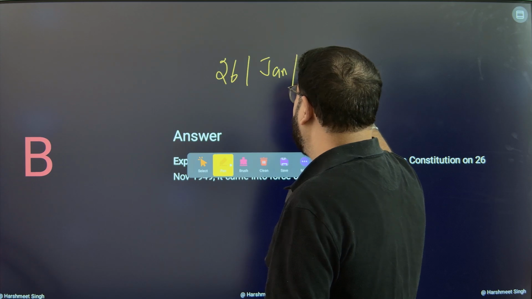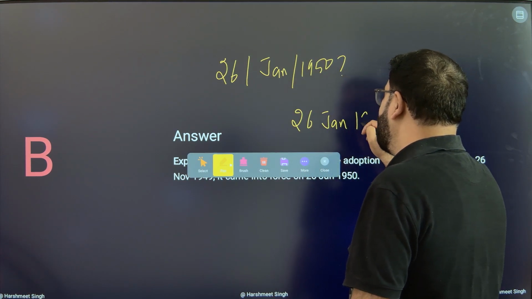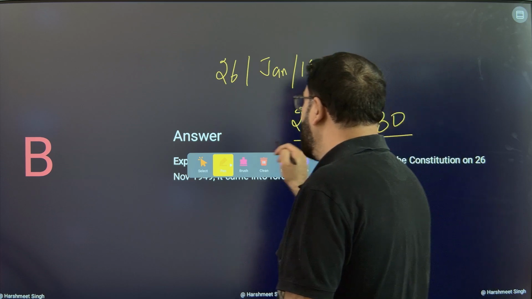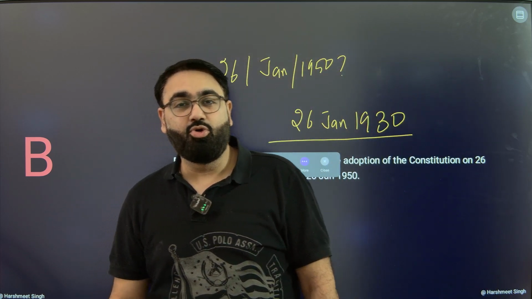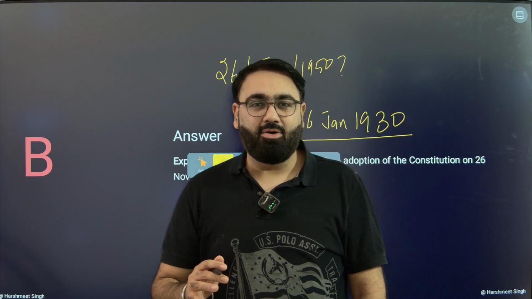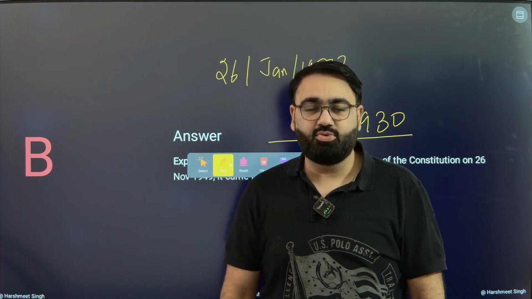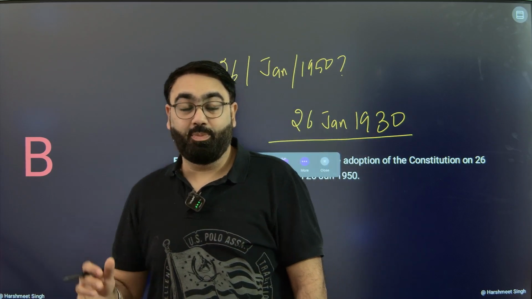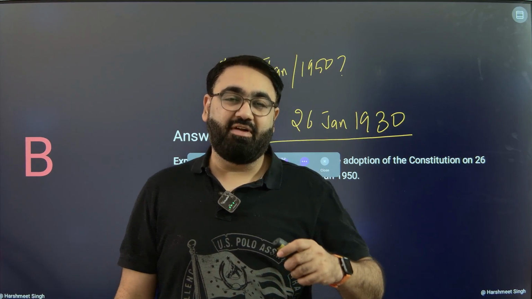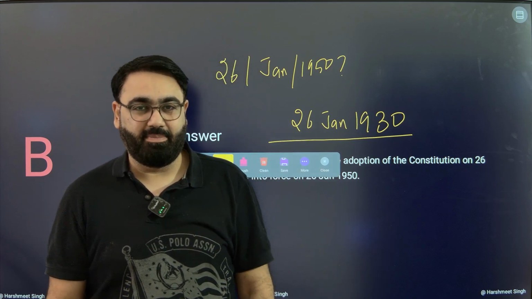The reason being that 20 years ago, that is 26 Jan 1930, was the day that Congress adopted the Purna Swaraj Divas. That was a day that the Congress said that from now onwards, our only demand will be complete independence from the British rule and not any dominion status. Congress, in fact, had been celebrating this as the Independence Day before our independence.